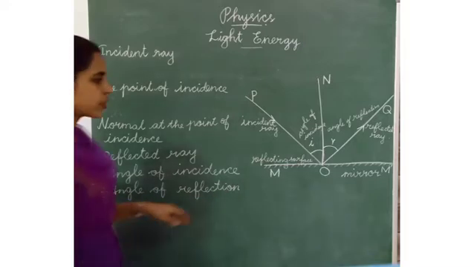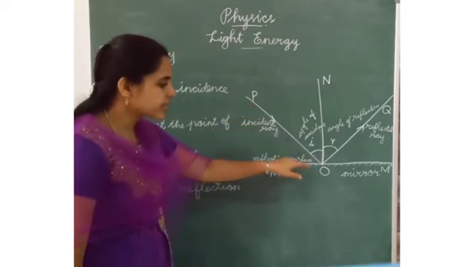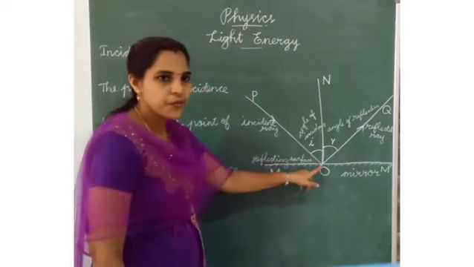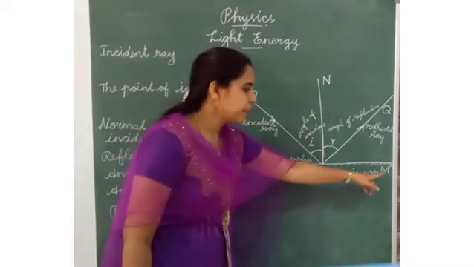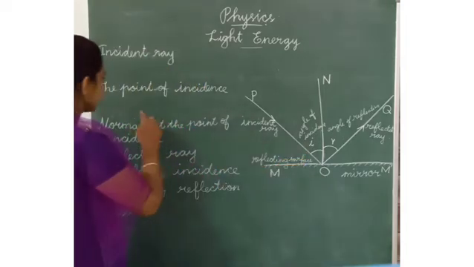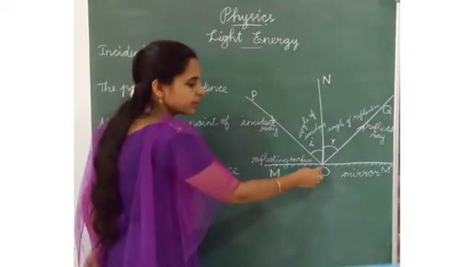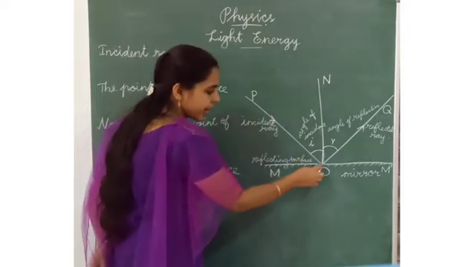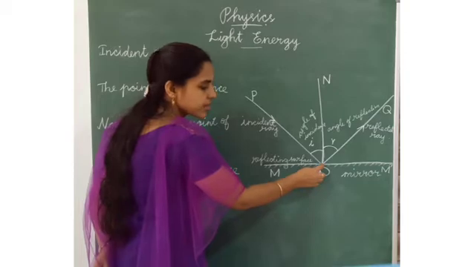Incident ray means the ray of light falls on the surface of the mirror. Mirror M dash, that is the mirror. This is the incident ray. And the point of incidence means the point where the incident ray falls on the surface of the area, on the mirror.